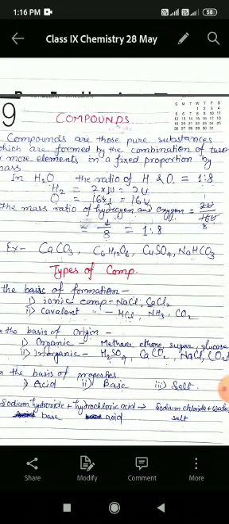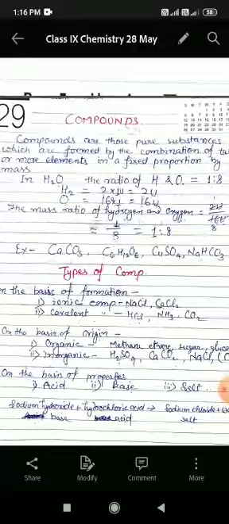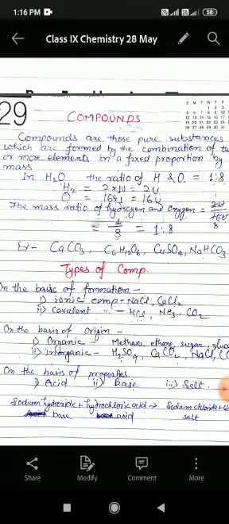So compounds are those pure substances which are formed by the combination of two or more elements in a fixed proportion by mass. In water, we can see how the proportion is fixed. In water, the ratio of hydrogen and oxygen is 1 is to 8. That is fixed. Whatever its sources may be, it doesn't matter.